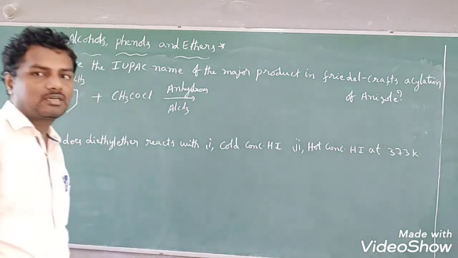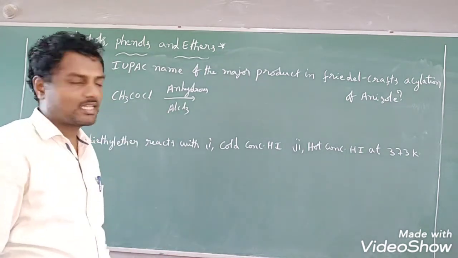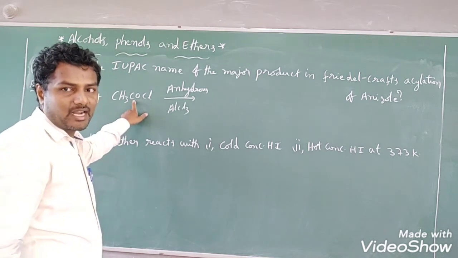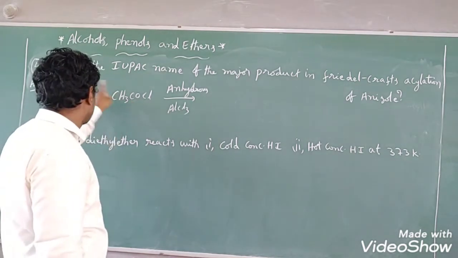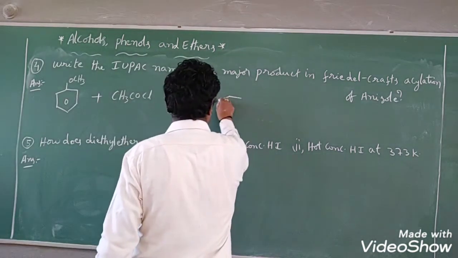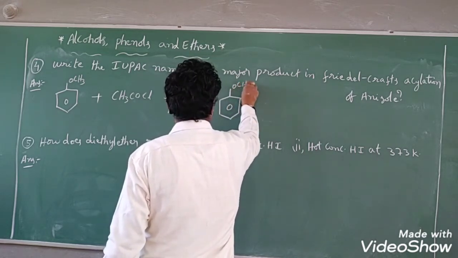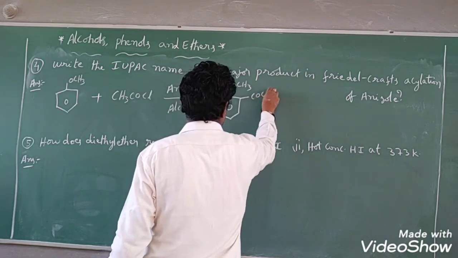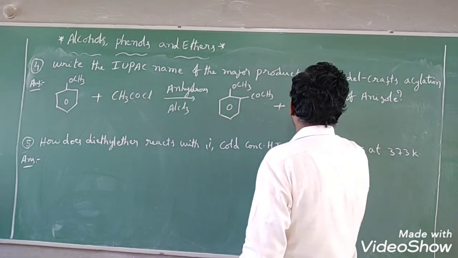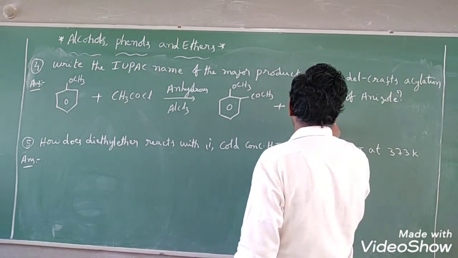Then what will happen here? What electrophile will generate whenever a mixture of CH3COCl and AlCl3 is taken? The acetyl carbocation, CH3CO plus, is generated as the electrophile. That will attack either at the ortho position or at the para position. So what compounds will we get? On anisole, at the ortho position COCH3 is attached, that is one product, and another product has COCH3 at the para position.